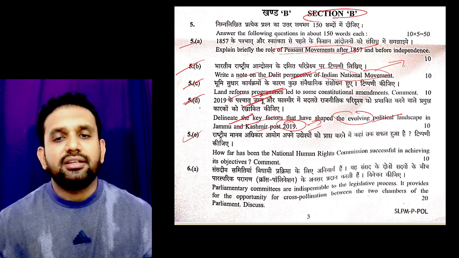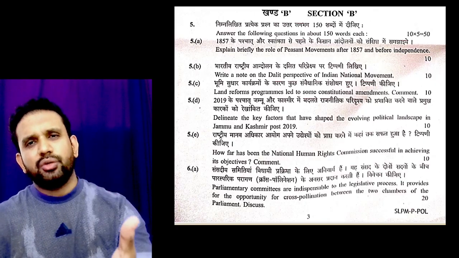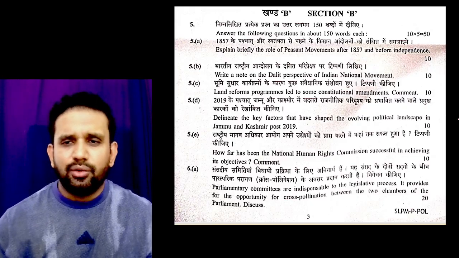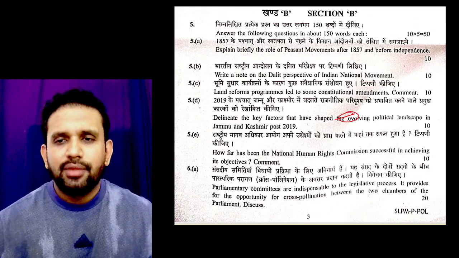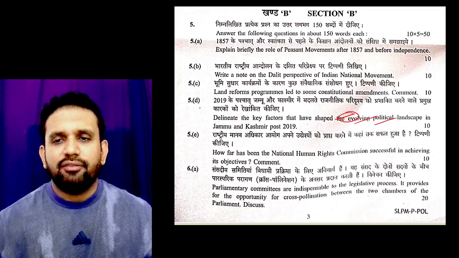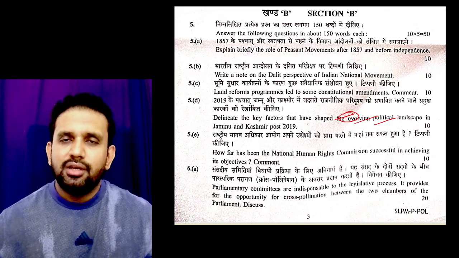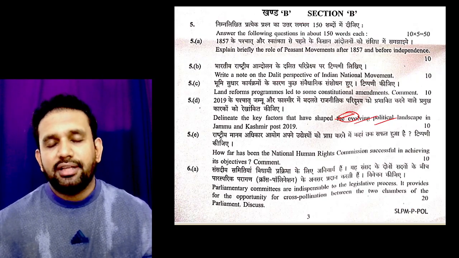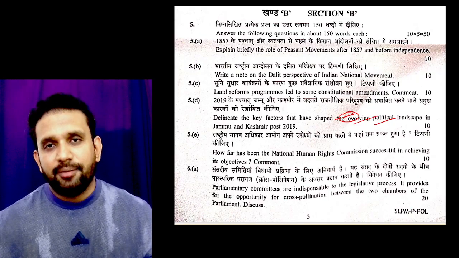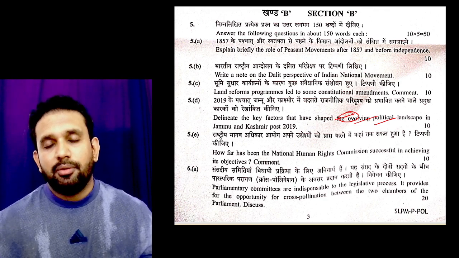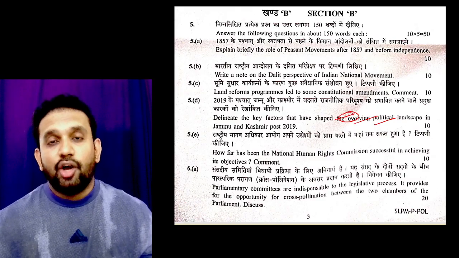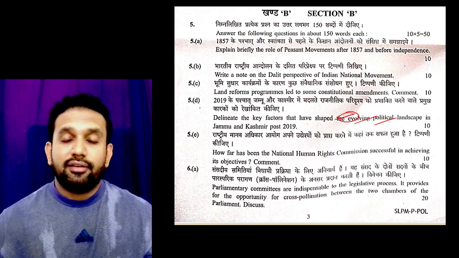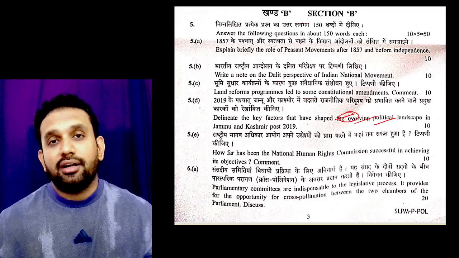So basically what are they asking here? Because it is very specific to the state, learning it very specific to the state for PSIR will not be a good idea. So you can leave questions in this way. Here they are talking about the evolving political landscape. You can give some important events that have happened after the elections. Terrorism has decreased towards development and growth paths, and there is the recent opposition of the Kashmiris to the Pahalgam attack terrorists, with a lot of rallies. So the political landscape is definitely changing there.